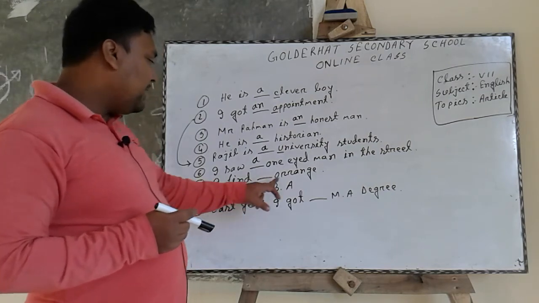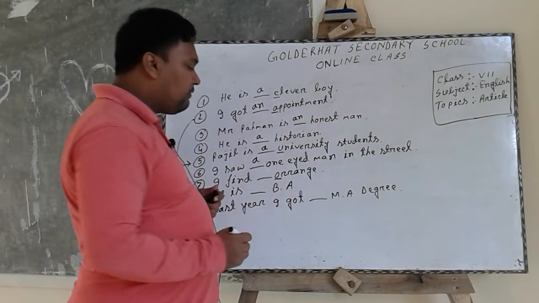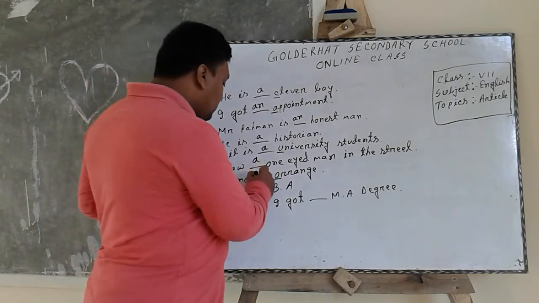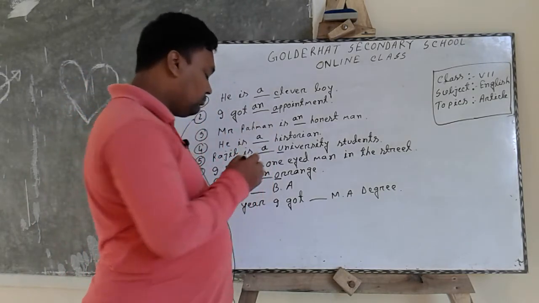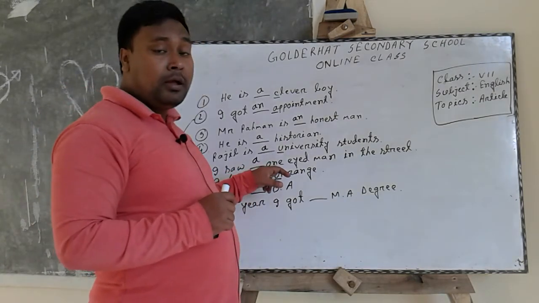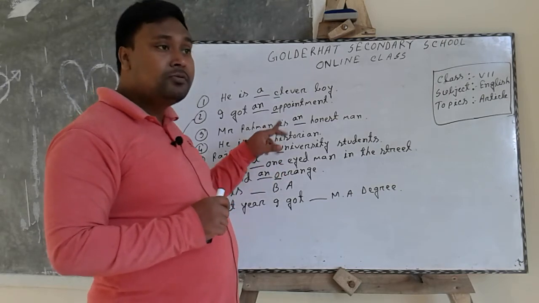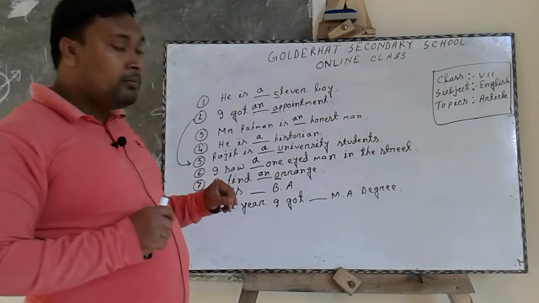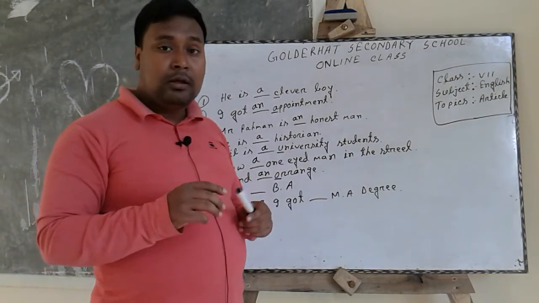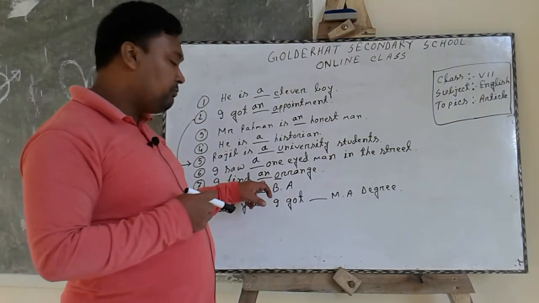Look at this sentence. I find dash orange. So here the first letter of this word is also O, but we have to write an. Only if the word is one, we have to write a, but except one, other words made by O, we have to write an before that word.